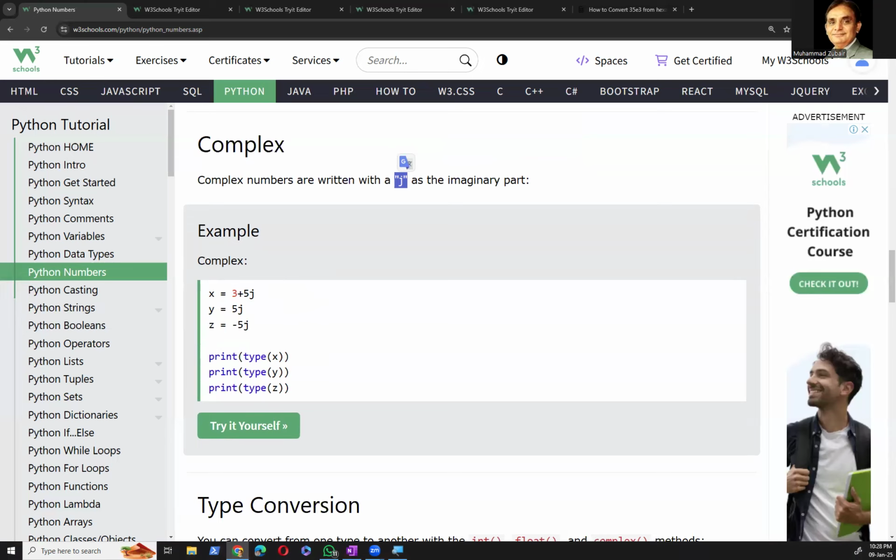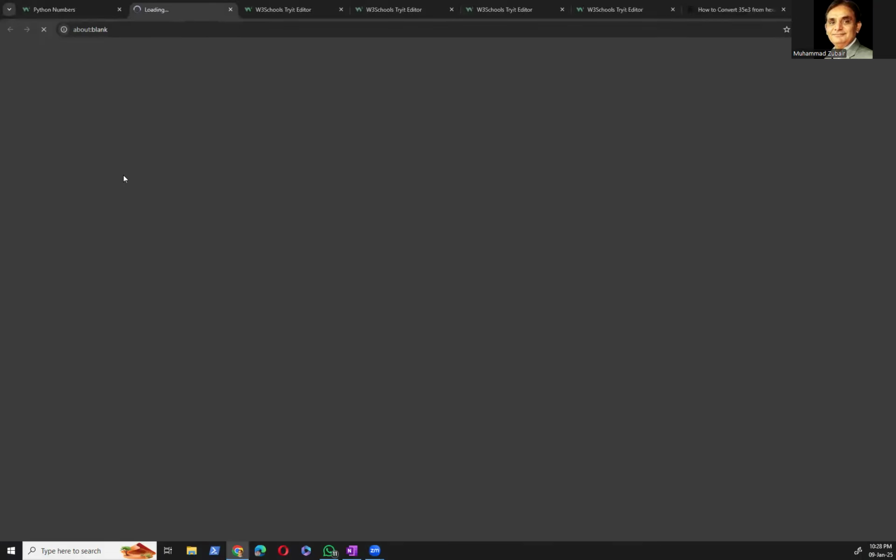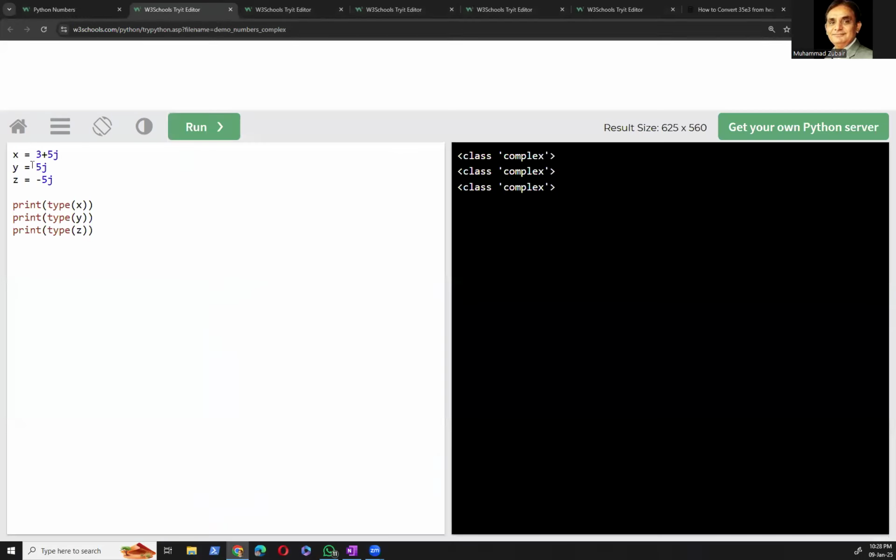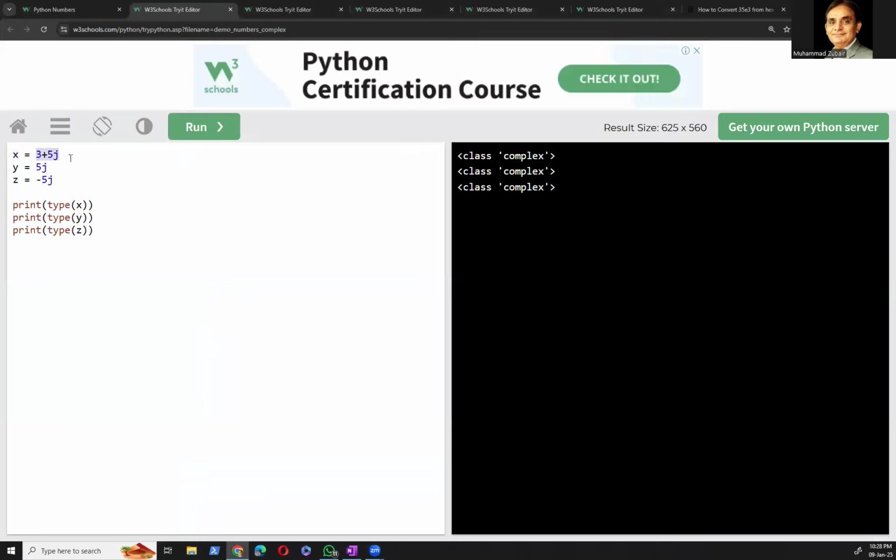A complex number contains the letter J after it. So X is a variable and it contains a complex value. Y is a variable, it contains a complex value, and Z also contains a complex value. So all the types are complex, right?